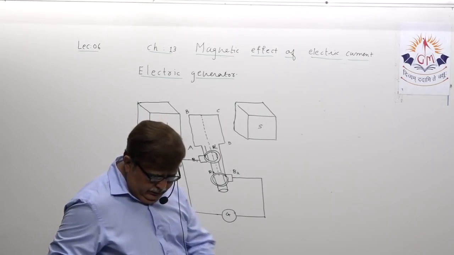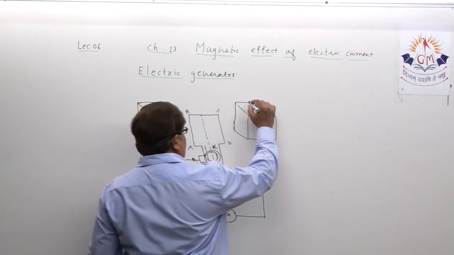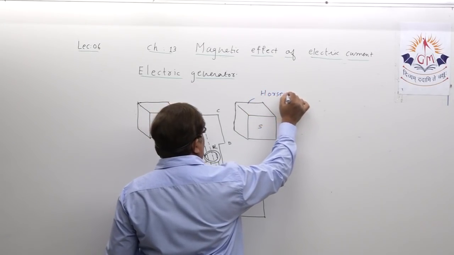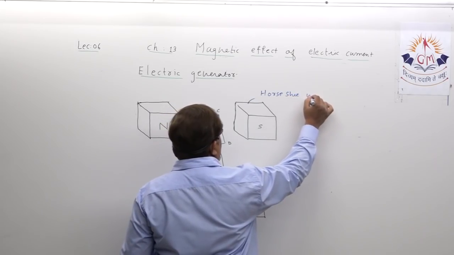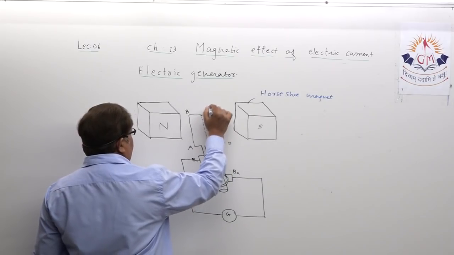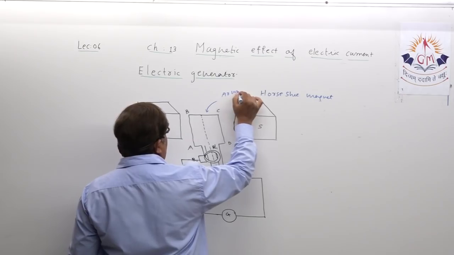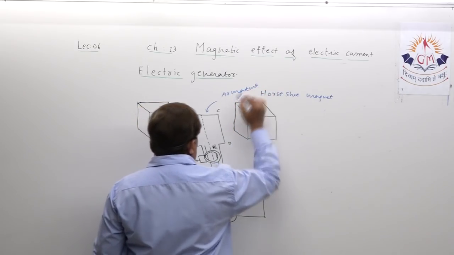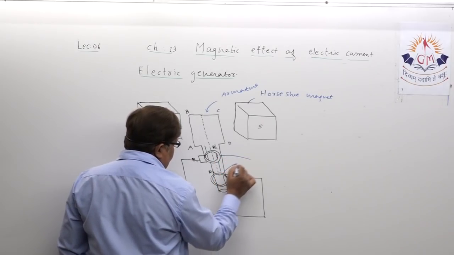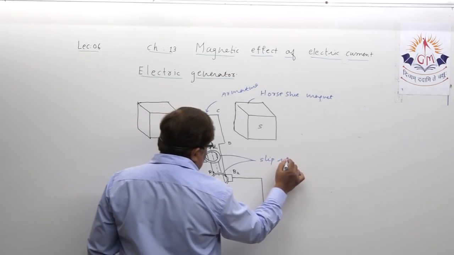Now, dear student, the apparatus which you have shown here: this is what? Horseshoe magnet, as you know. What is this? I may call it coil, I may call it armature also. What are these? Actually, these are slip rings. Why do we call them slip rings?